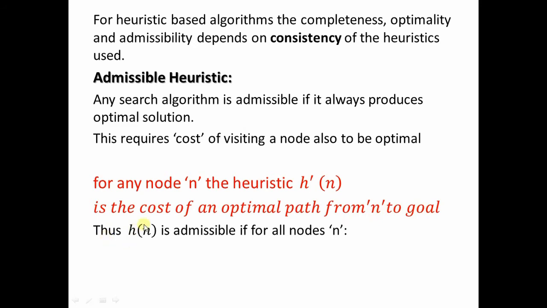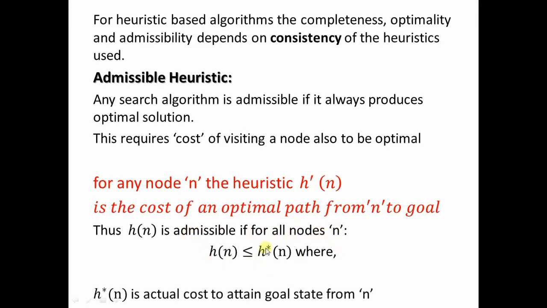Thus, any heuristic value that you are choosing, h of n, is admissible if for all nodes n this relation is true, where h star of n is the actual cost incurred to attain the goal from n.